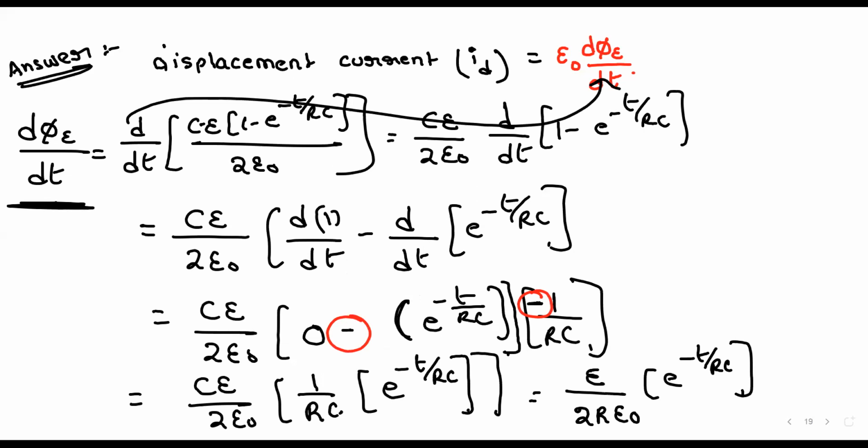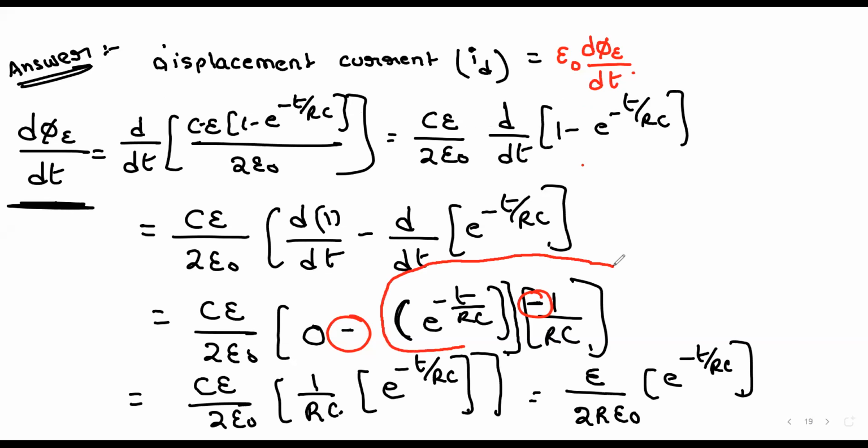See, differentiation of... Till now I didn't get this answer, sir. I have put a minus. Look here. See, I got it. Can you see this? The value of this differentiation is this. Is it clear?